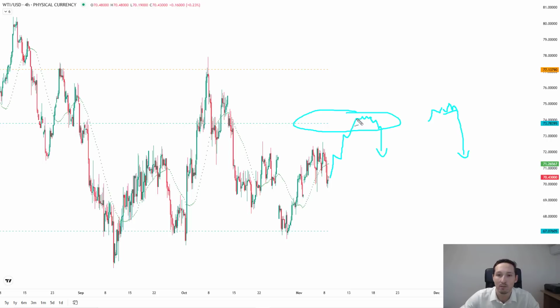The second thing I'll be looking for next week is if we blast through there and take out the 77.13, that's where we become extremely overbought intra-week. Now, usually when that happens, if I'm looking at a market, I might already be short. And then it moves to here, and I'm just cost averaging a losing position. And as it pulls back, I usually cut those.